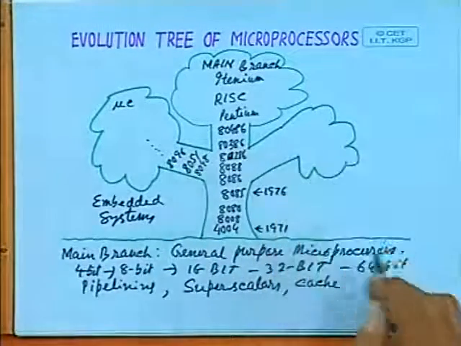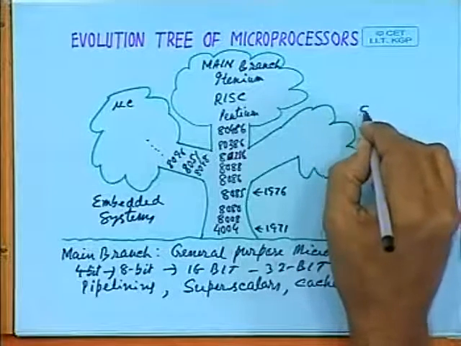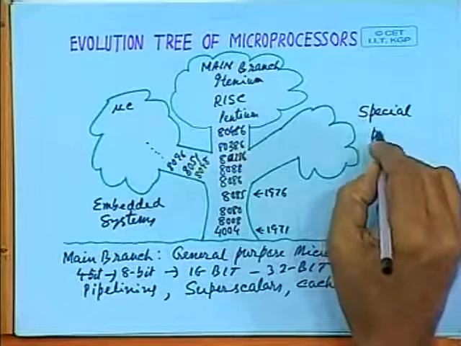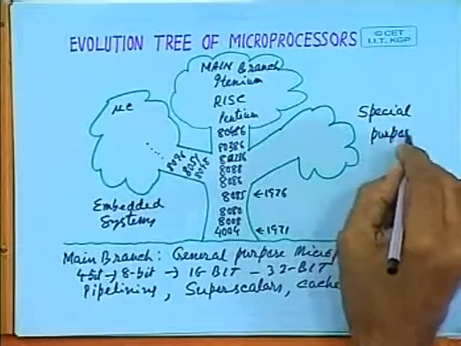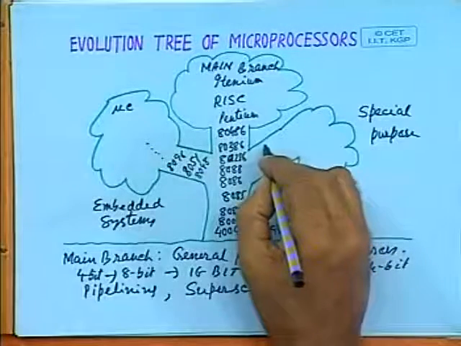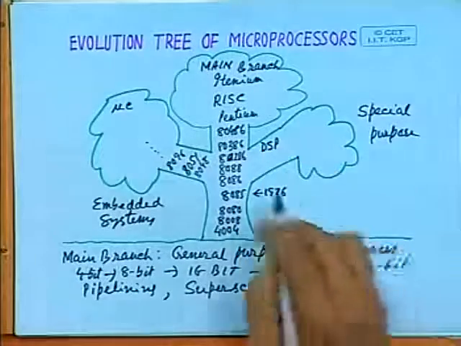What about the third branch? This third branch is essentially for special purpose processors. What are these special purpose processors? Like DSPs, digital signal processing ICs, microprocessors.